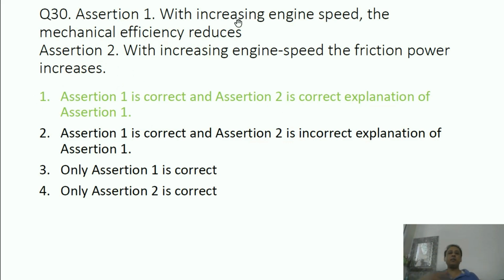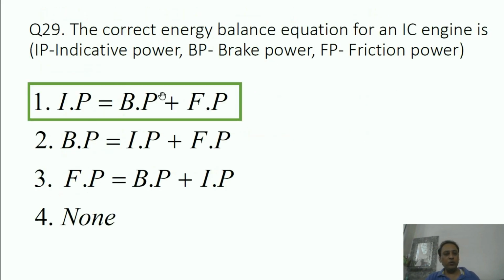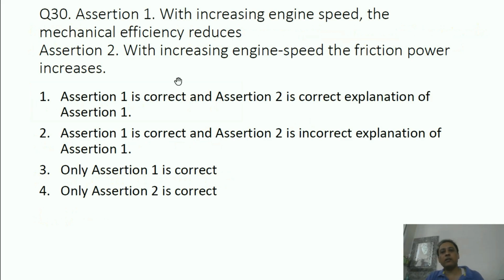Means in case engine speed increases, friction increases. So I already told you that IP equals BP plus FP. So in case friction power increases, definitely the BP has to reduce because IP is the same. Okay, so with increasing engine speed, the friction power increases, BP reduces. So this is the reason that the mechanical efficiency reduces. Because what is mechanical efficiency? I already told, the brake power upon indicative power. I already told in a previous question.